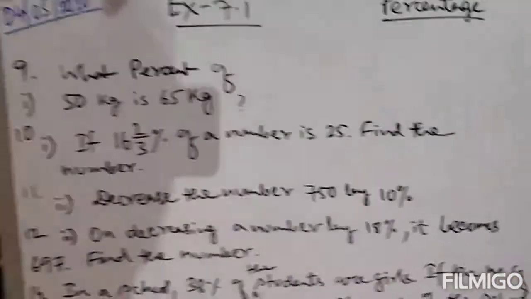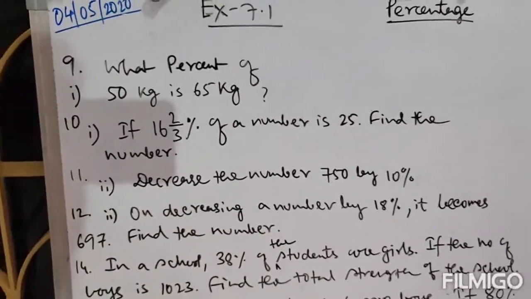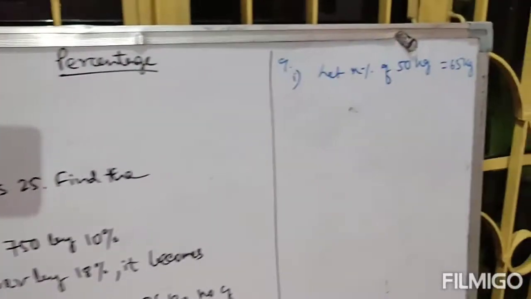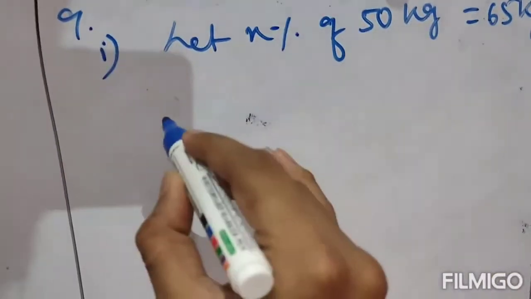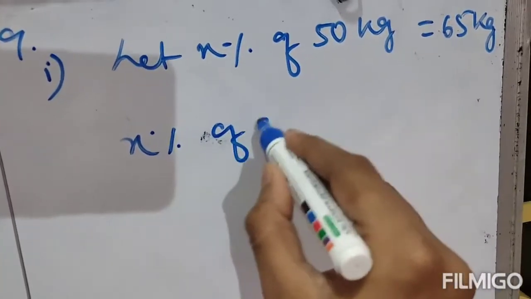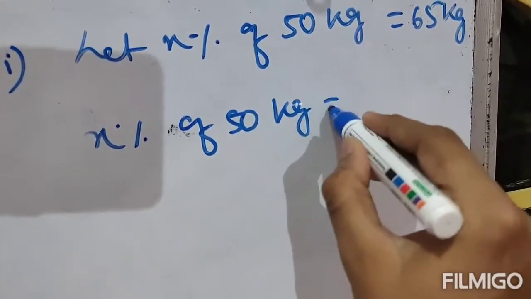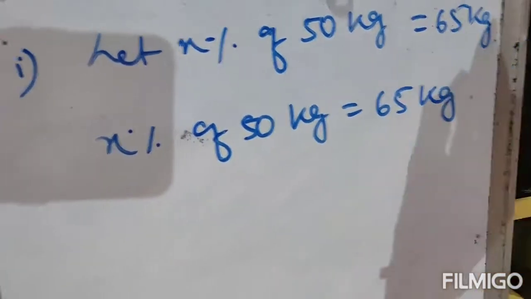We have to find out how many percent of 50 kg is 65 kg. So we will assume that let x percent of 50 kg is 65 kg. Clear? So x percent of 50 kg equals 65 kg.